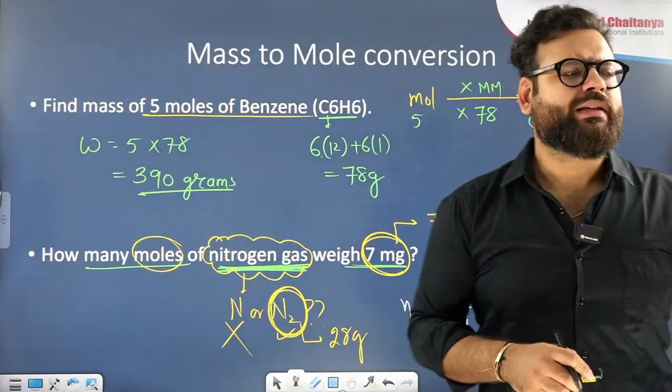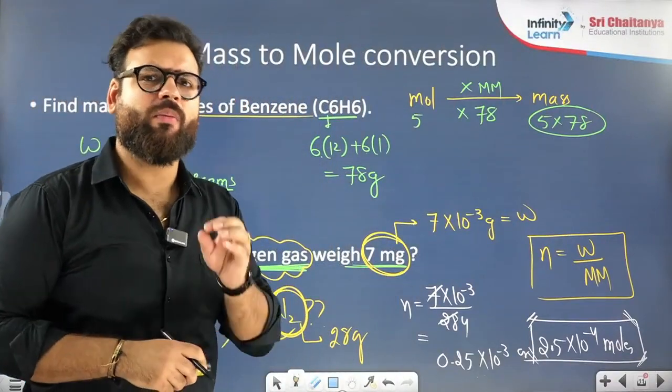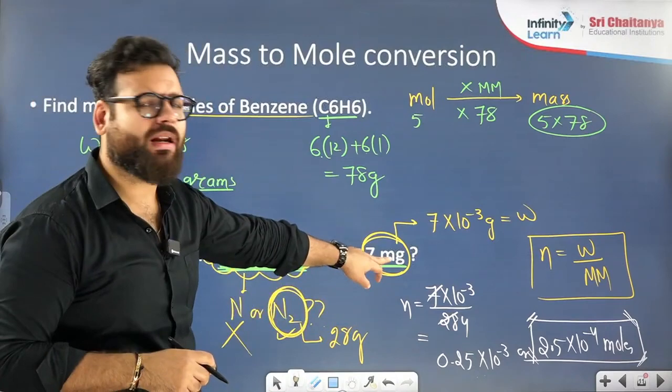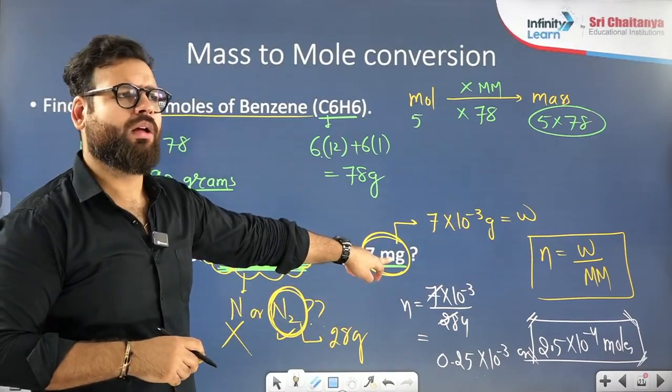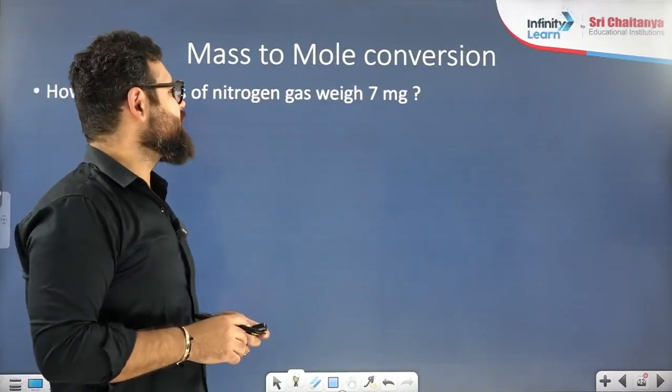Some of you are still saying the answer as 2.5 or 0.25. Children, I gave you milligram. See carefully, milligram. I didn't give gram, milligram. So first convert it to gram and then do. All right. This is our question.